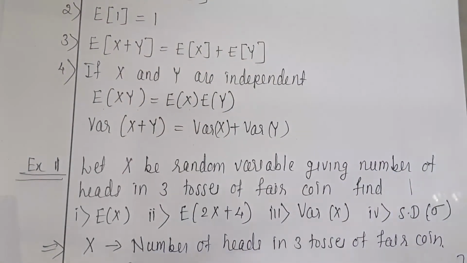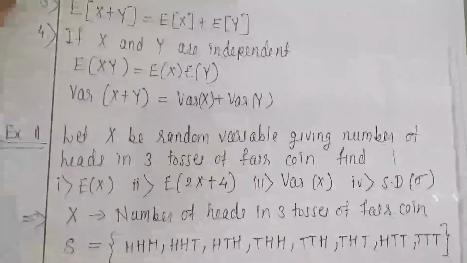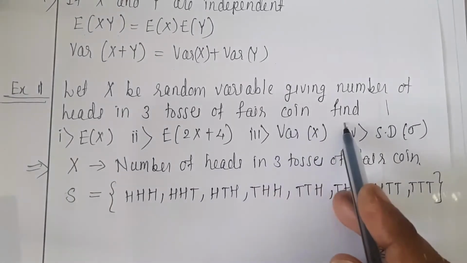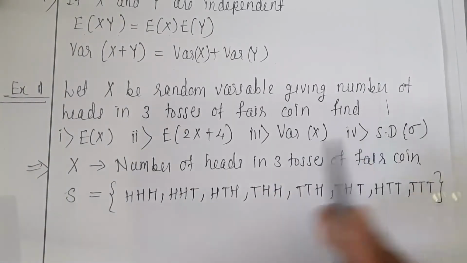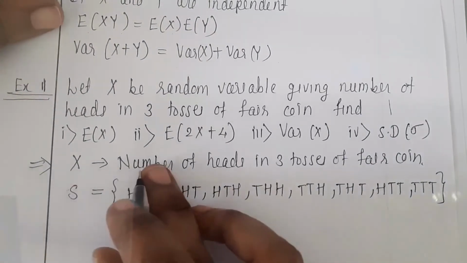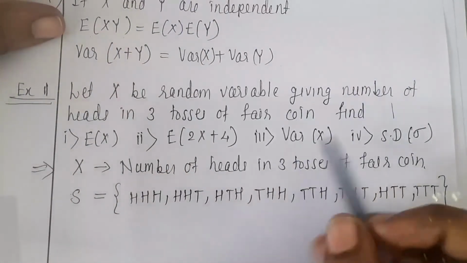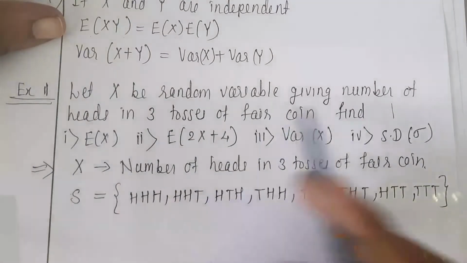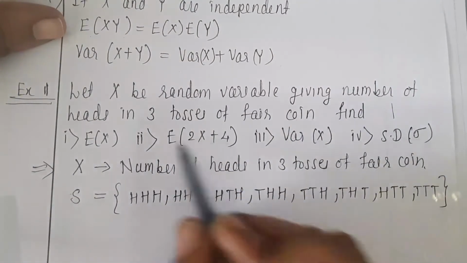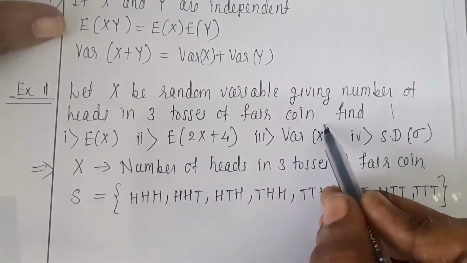So first example is, let x be the random variable giving number of heads in 3 tosses of a fair coin. Find expectation of x. But what is our experiment? Experiment is giving number of heads in 3 tosses of a fair coin. So this is our experiment, 3 tosses of a fair coin.